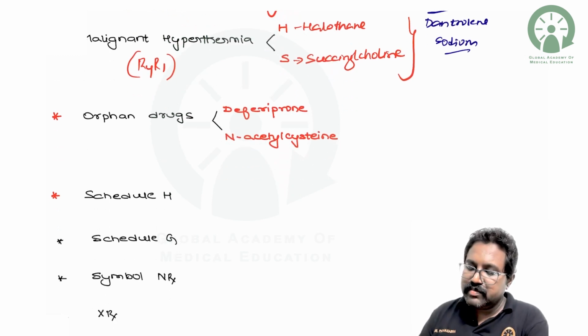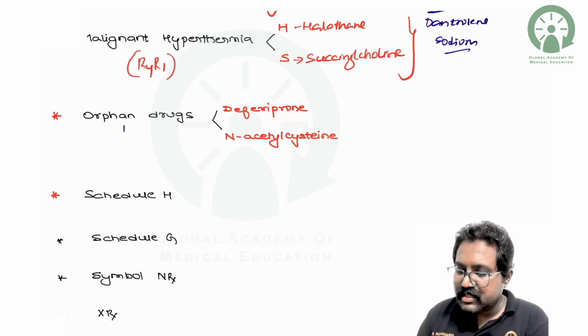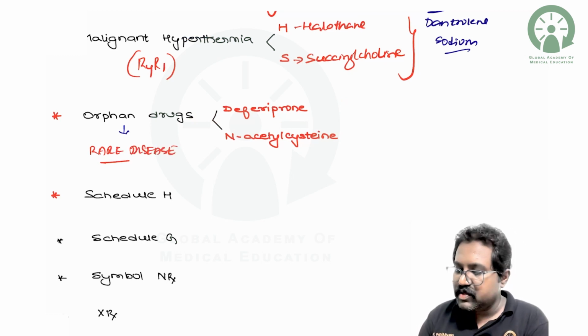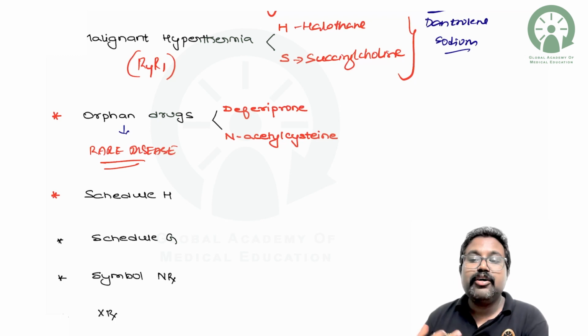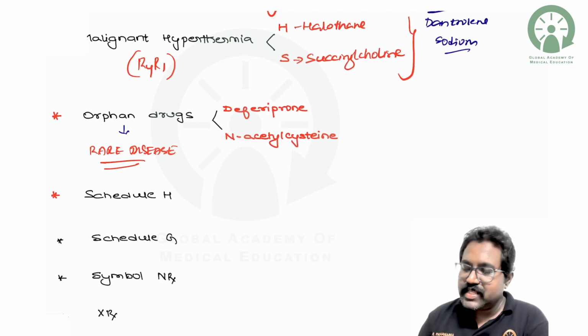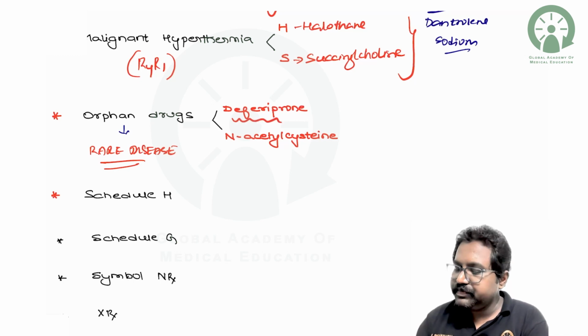So what do you understand by the orphan drug? Orphan drugs are the drugs which are prepared for rare diseases, where if the company spends on these products, they will not get a profit. So the government has made some subsidies that will be given to the manufacturers for the benefit of the patient. One such example is deferiprone.